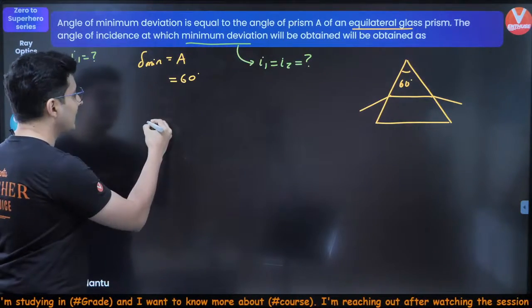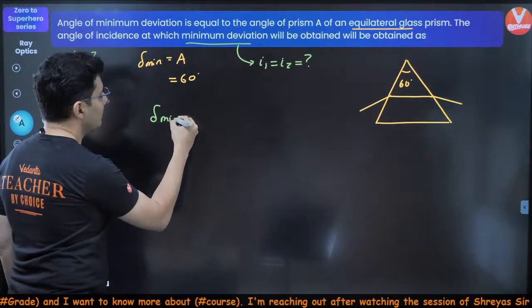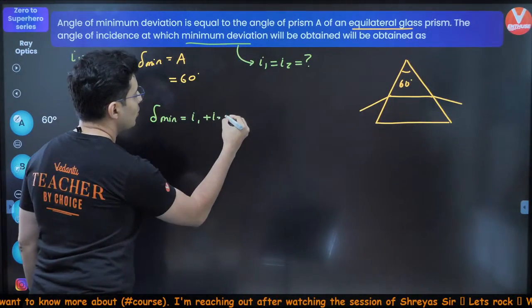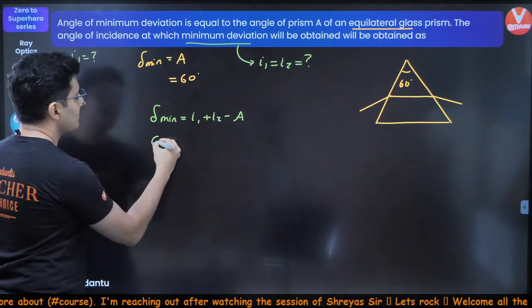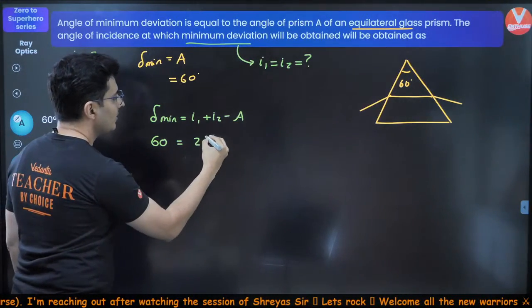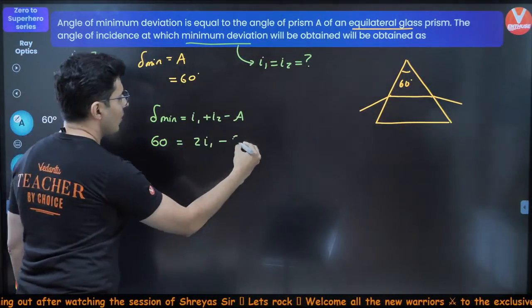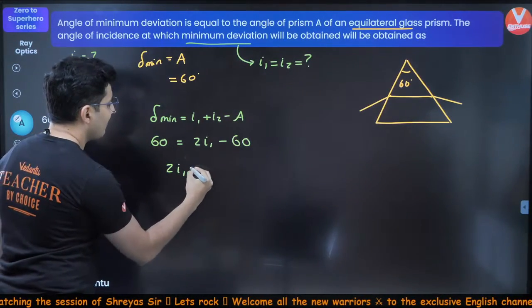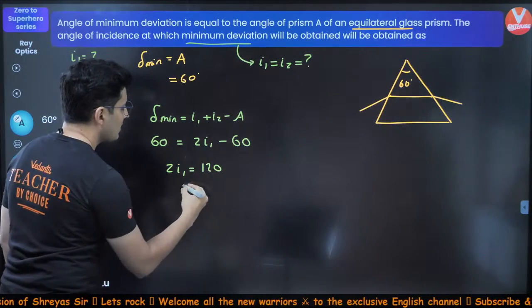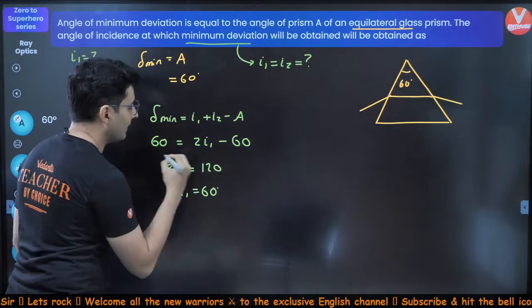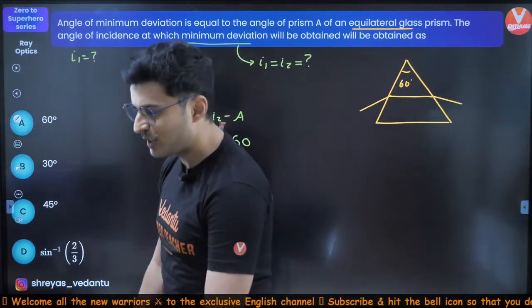Alright, so the formula that we will be using is delta minimum is equal to I1 plus I2 minus A. Delta minimum is 60, I1 and I2 are equal, minus angle of prism, also 60 degrees. So twice I1 is 60 plus 60, 120. Therefore I1 is nothing but 60 degrees. That's the answer. Plain, simple, smooth.